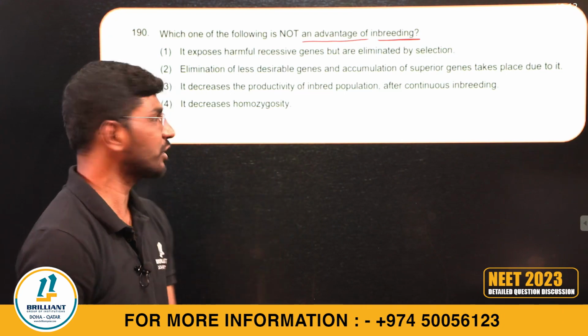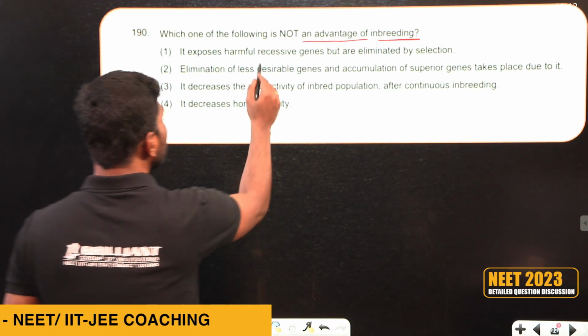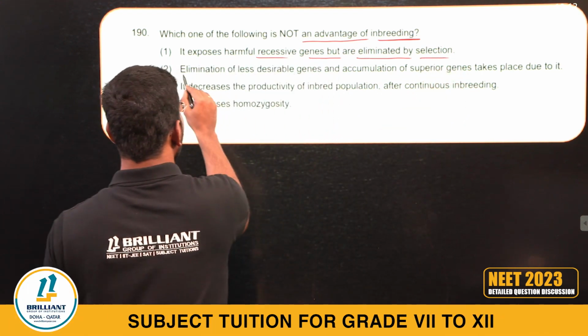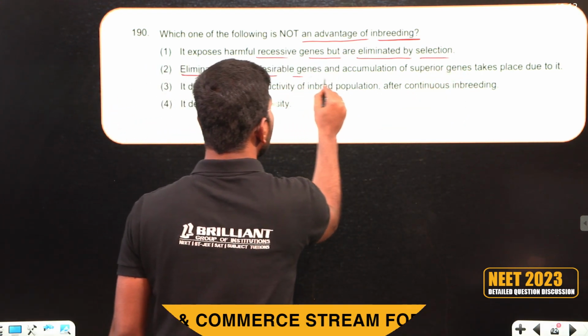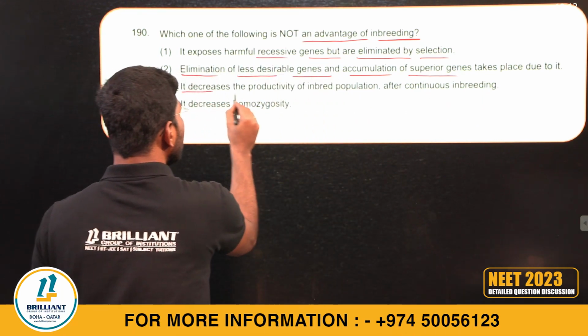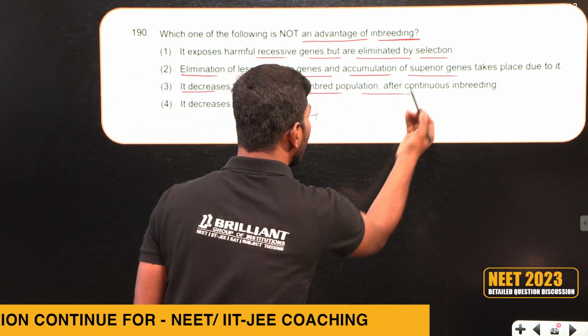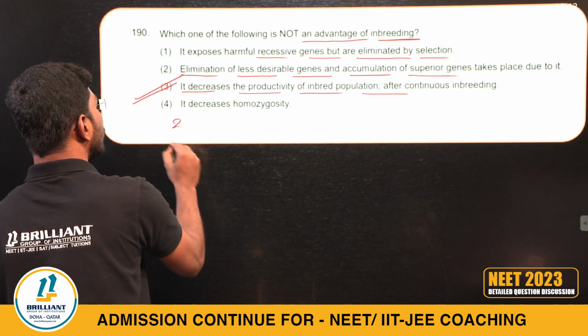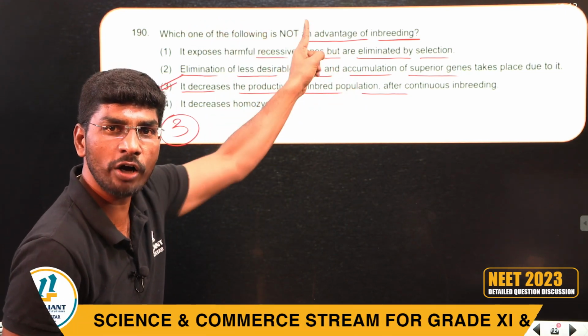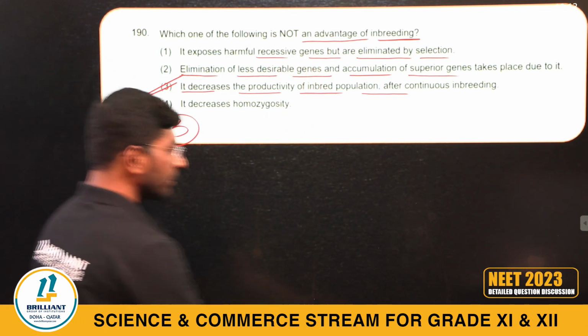Not an advantage: it expresses harmful recessive genes, but eliminates them by selection. Elimination of less desirable genes and accumulation of superior genes. It decreases the productivity of the inbreeding population. It increases. So option 3 is not an advantage. Right? It is not an advantage. Strategies for food enhancement chapter.